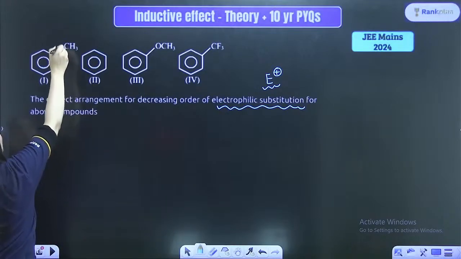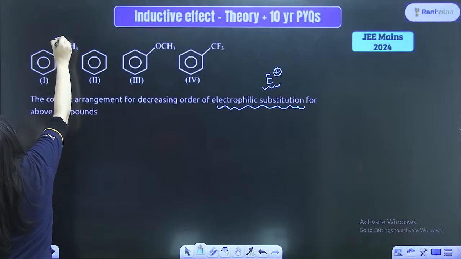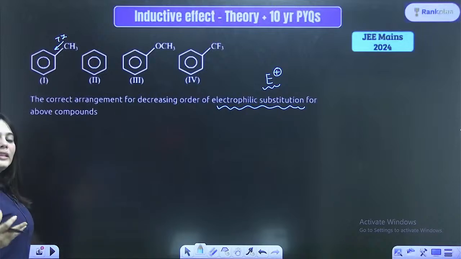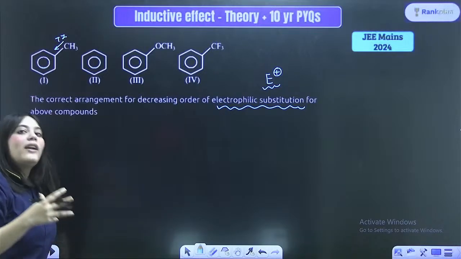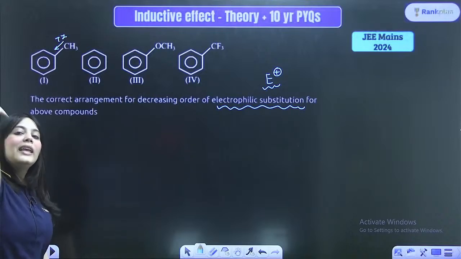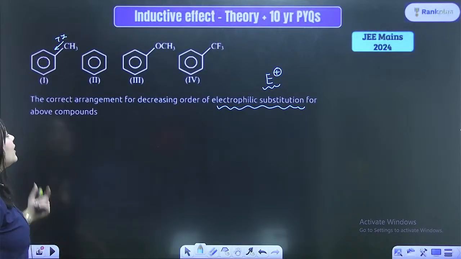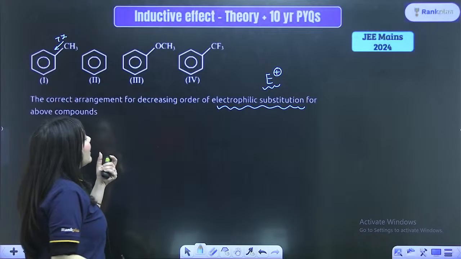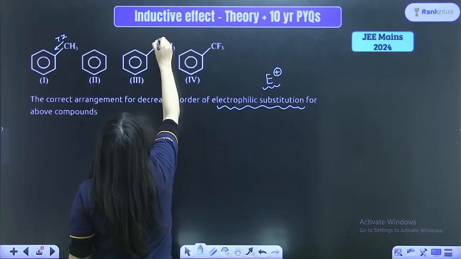So look at the CH3. We know that the CH3 group has a very good inductive effect. It is increasing electron density in the ring by the plus I effect, right? Plus I effect is increasing the electron density of the ring. Here there is no group. In the third, once again, what kind of group is this?